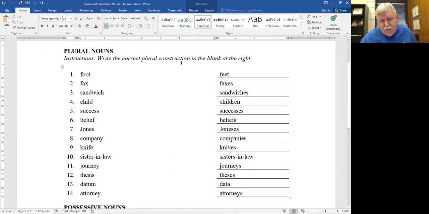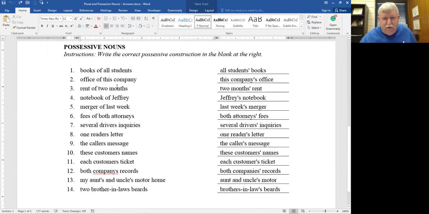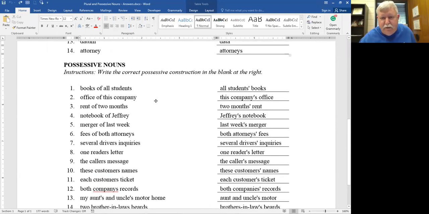Okay, so I've given you a lot of rules on how to make nouns plural. Here are some problems where you need to make them possessive, and this one says, books of all students. We'll turn it around and say all students' books, and of course students is plural. So one of the rules you learned was when you have a plural noun that ends in S, just put an apostrophe.